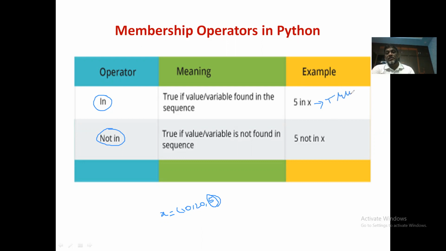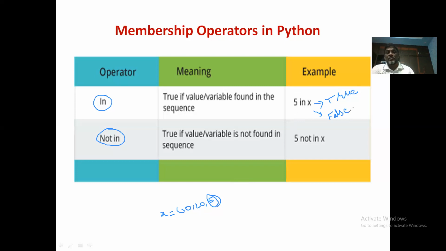Otherwise, it returns false. If the specified member is not part of the corresponding sequence, then this statement returns false. So the in operator returns either true or false based on whether the given member is present in the corresponding sequence or not.